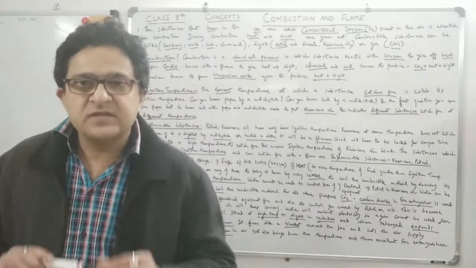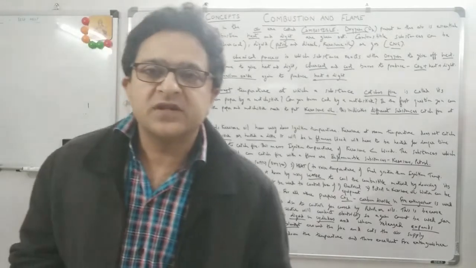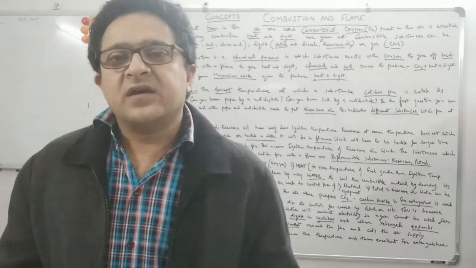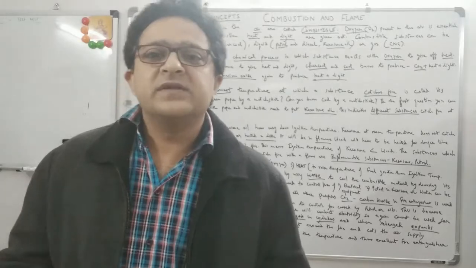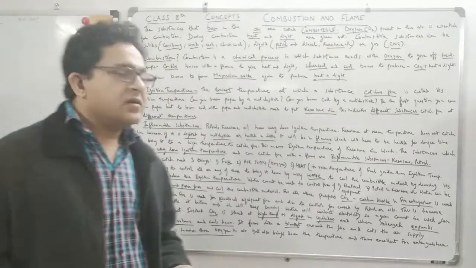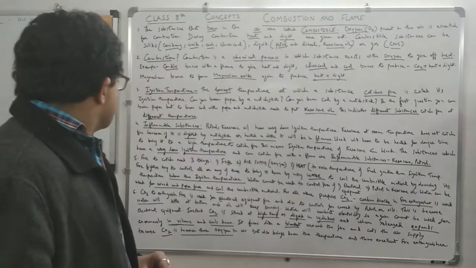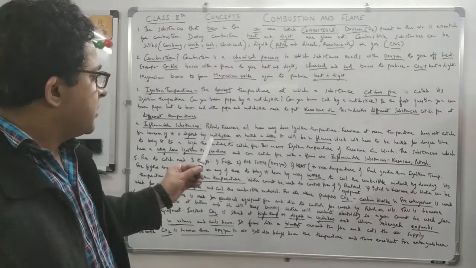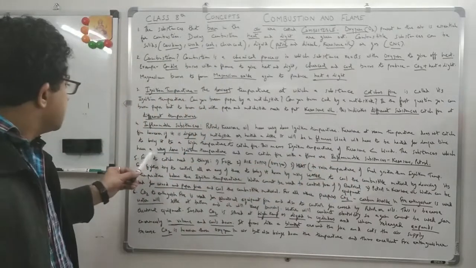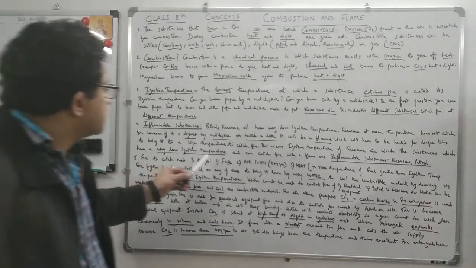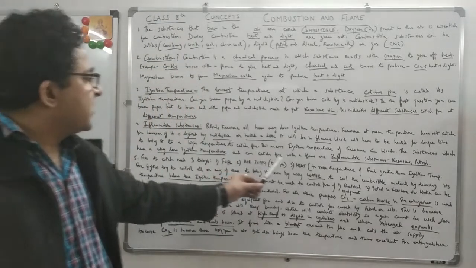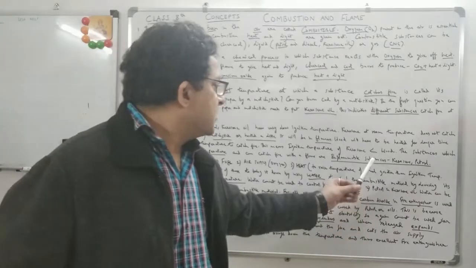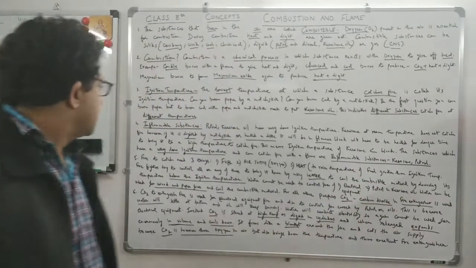Very important: the substances which have a very low ignition temperature and can catch fire with a flame are called inflammable substances.